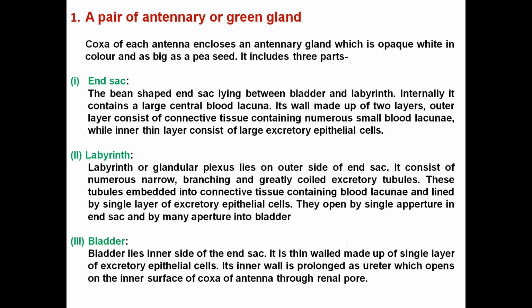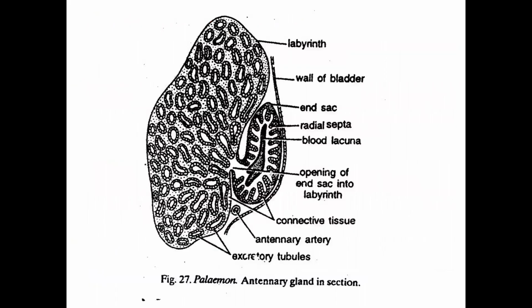So this antennary gland, or the green gland, is the main excretory organ of the crustacea, or the prawn, and it has basically three parts: the end sac, the labyrinth, and the bladder. So we will take these three individually. Here, this is the section of the antennary gland. This portion is the labyrinth, this is the end sac, and this opens into the bladder.